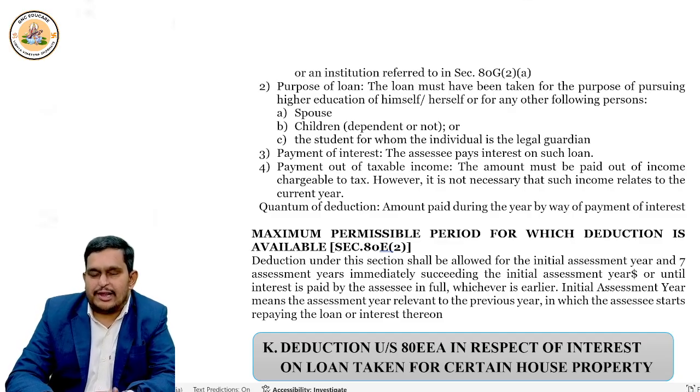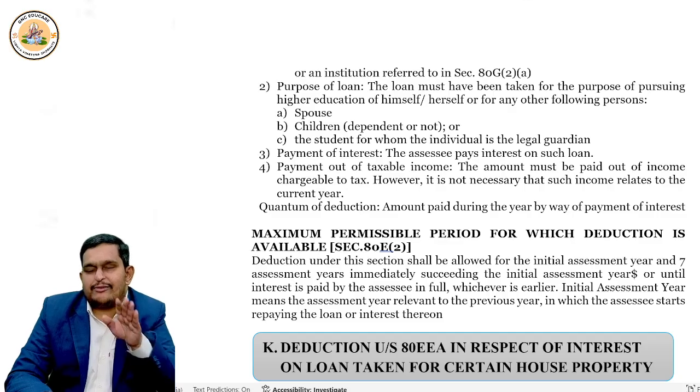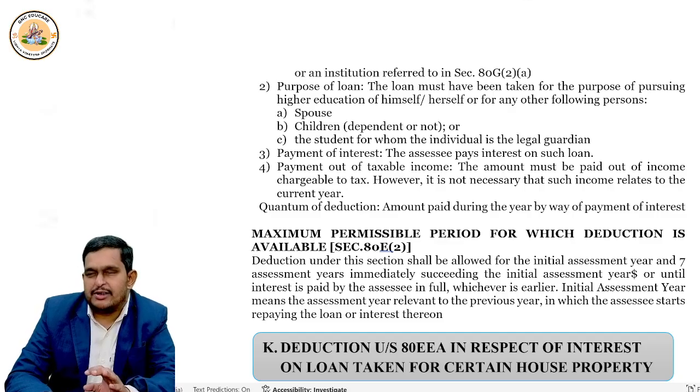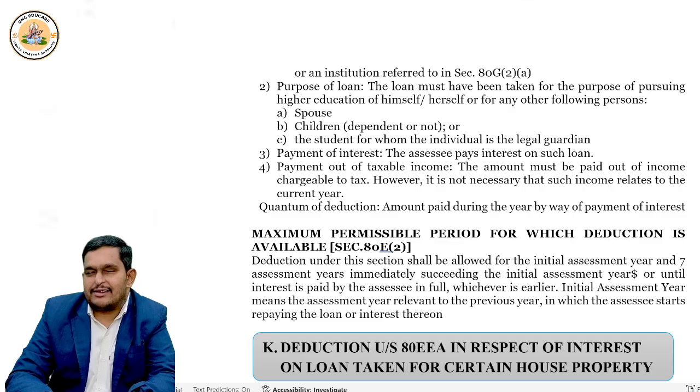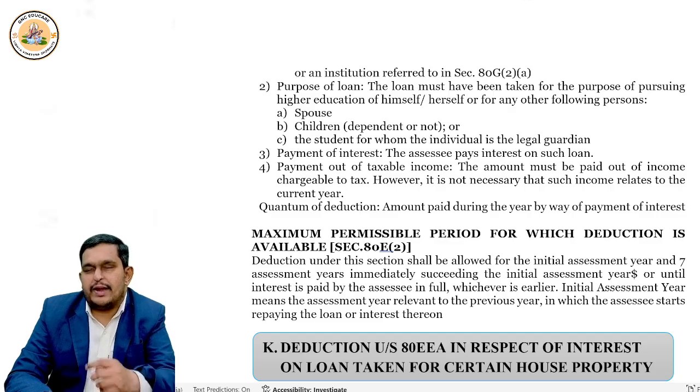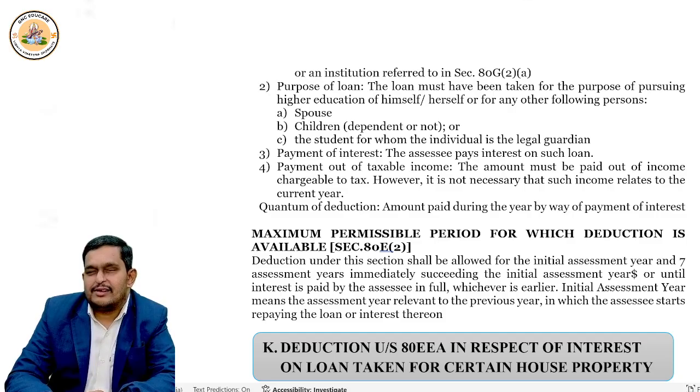Now what they wanted to tell you is that the deduction of interest is allowed either for this 1 plus 7 years, that is the maximum period, or the period for which you pay interest, whichever is earlier. Suppose you paid interest for 5 years only. So you will get deduction only for 5 years. If you paid interest for 10 years, then the rule says 8 years only. So we will not allow the deduction for extra years. Only up to 8 years you can claim deduction. Like that you are supposed to remember.